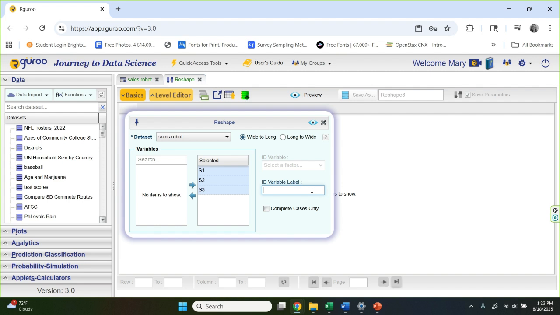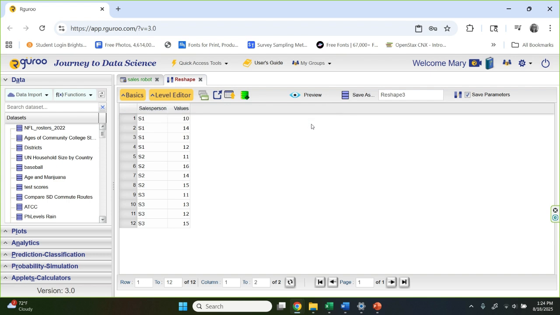So I've just grabbed the 3 I have, and I'm going to give my, it says ID variable. I'm going to put salesperson here. I think I spelled that right. And that's going to be the name of a new variable that's going to pop up here when I click the preview. Okay, so let's see what happened here. So you can see now the 12 numbers are vertical. They're long instead of wide now. And next to each of them is a reminder of where they came from. So these first 4 numbers are from salesperson 1. The second 4 numbers are from salesperson 2, and so forth.